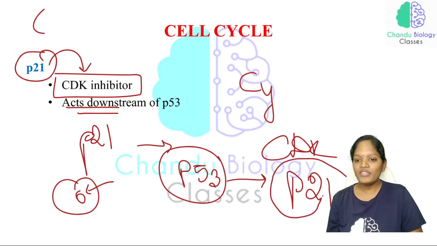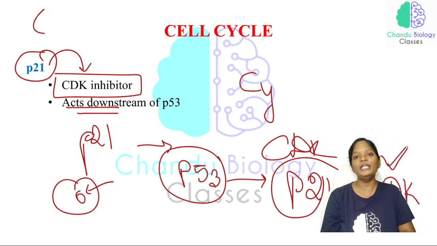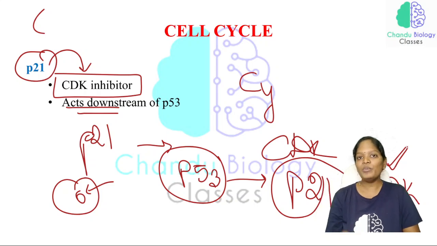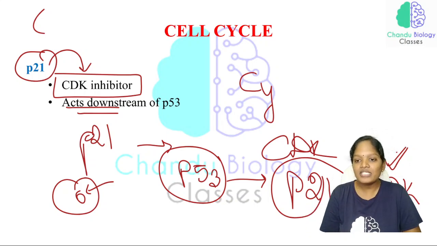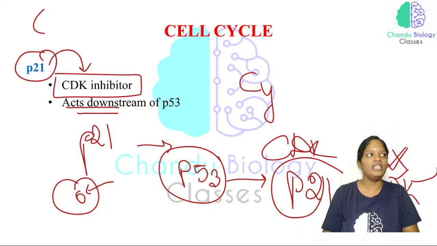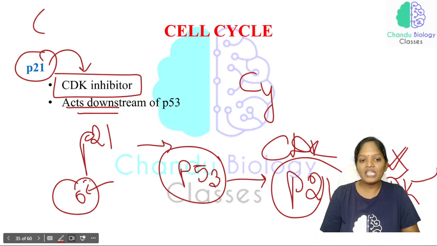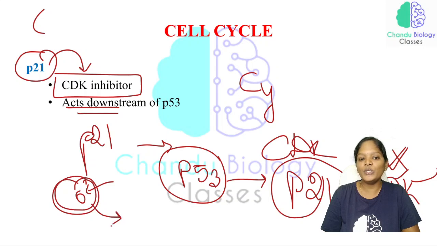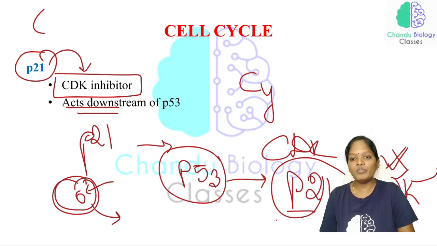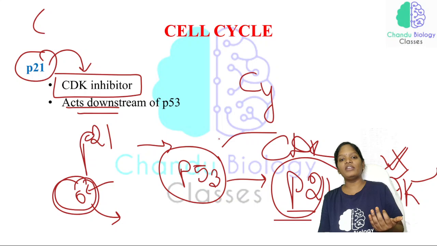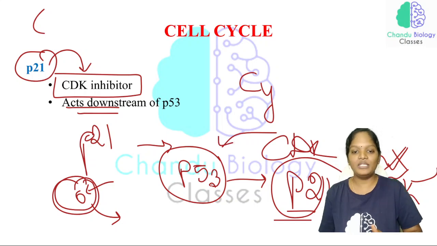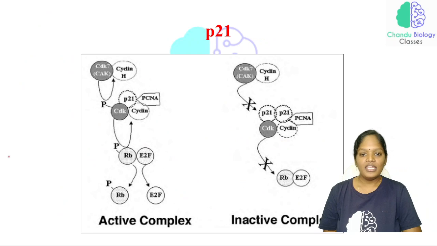Now, what is the function of this P21? It is considered a CDK inhibitor. Why does it have to inhibit the cyclin dependent kinases? Only with the presence of the cyclins and cyclin dependent kinases is the cell cycle continued. If we suppress these cyclin dependent kinases, the cell which has DNA damage will not enter into the cell cycle. So that is why P21 is getting activated when P53 is getting activated.